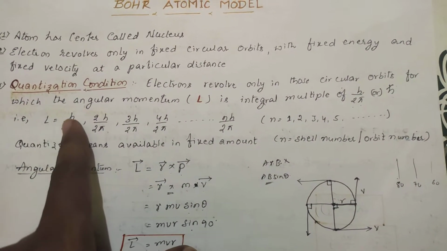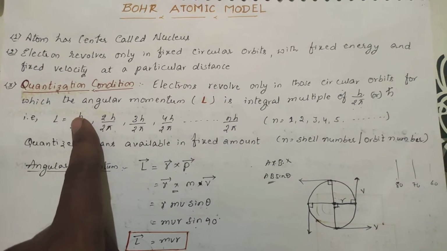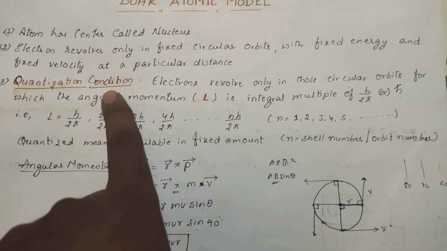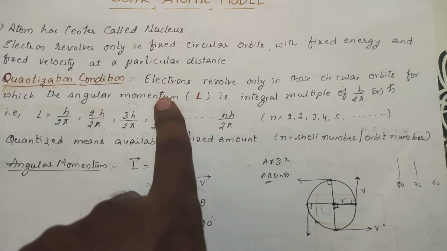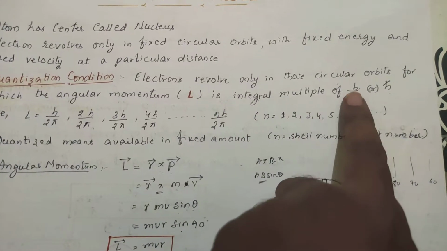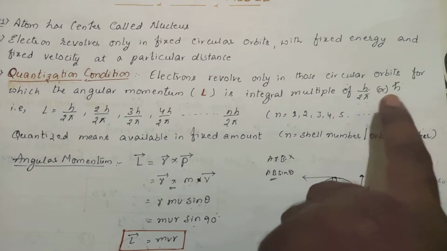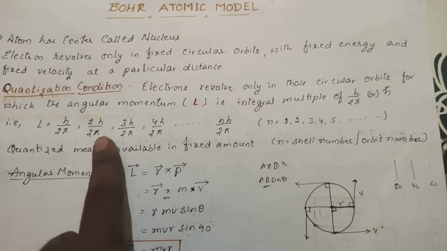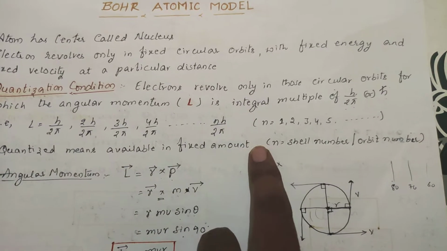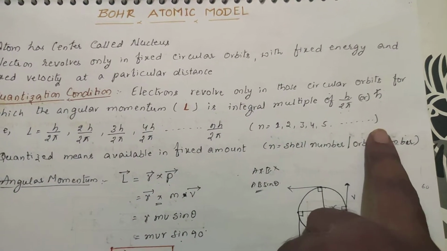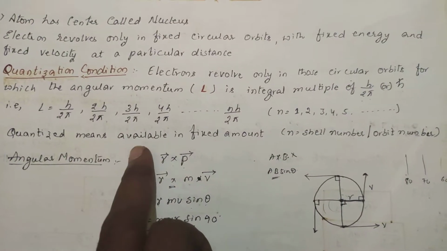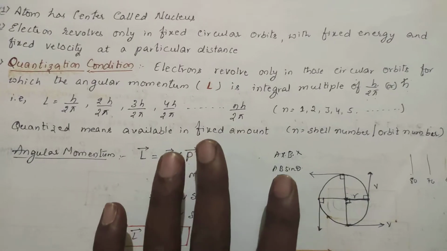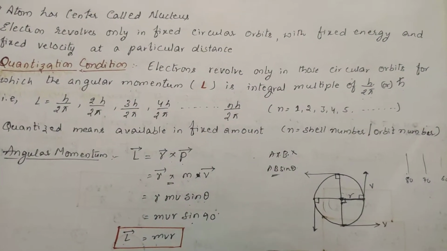As long as the electron is in the fixed circular orbit, the energy is fixed, the velocity is fixed, and it accepts the quantization condition: the angular momentum L is an integral multiple of h by 2 pi. And h by 2 pi is also called h cross. So L is equal to h by 2 pi, 2 h by 2 pi, 3 h by 2 pi, 4 h by 2 pi, and so on, n h by 2 pi. So n can take the values 1, 2, 3, 4, 5, and so on. Quantization means a fixed amount: 1 time, 2 times, and so on.